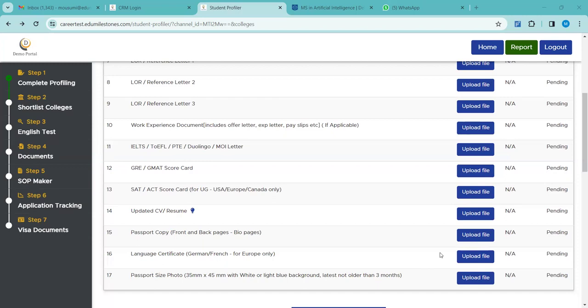For Australia, if you want to apply for Indian candidates, I'm talking about, you can only apply to 2 universities maximum against each student, as per the regulatory rules and guidelines now. What about the other countries? For other countries, any number of universities you can apply, but for Australia, for Indian candidates, it is only 2 applications you can submit to 2 universities.